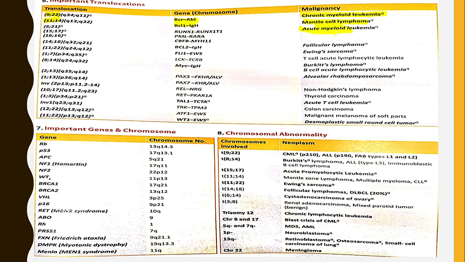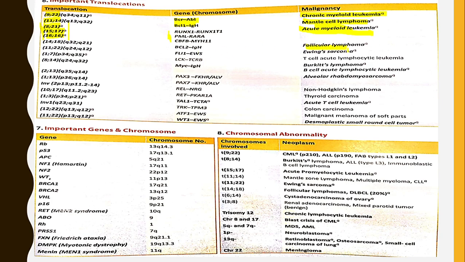In acute myeloid leukemia, a number of genes are involved, but three translocations are important: t(8;21), t(15;17), and inv(16). These are asked multiple times.